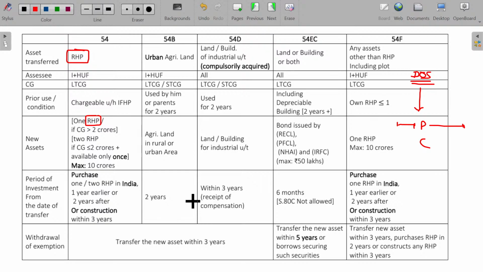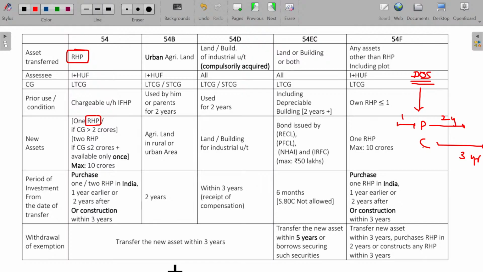No, sir, I'm not going to purchase, I'm going to construct. No problem, you can construct. When will you construct? From the date of sale, within 3 years, you can finish up constructing. This is 2 years, this is 1 year. Hope now you'll be able to understand. Okay, clear.